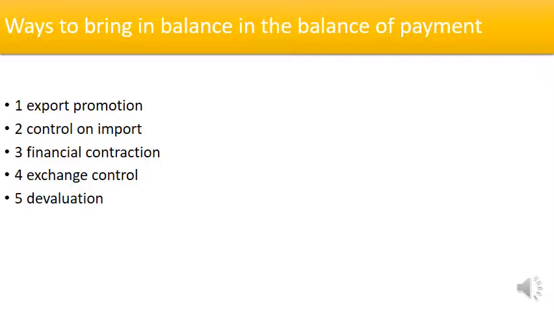Next, the third topic is financial contraction. When the deficit condition is constantly present in the economy, if the extent of finance is reduced, it can be called the contraction of finance. Due to this, the prices of products get reduced, so exports become cheap and increase. It means that exports will increase, and then the overall balance of payment will improve, again balancing the balance of payment.